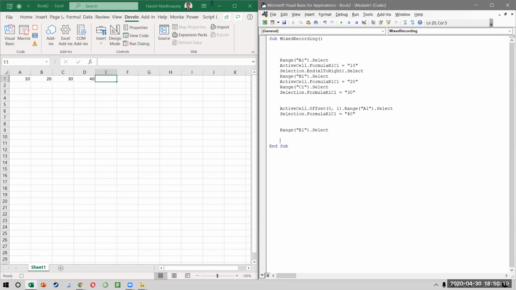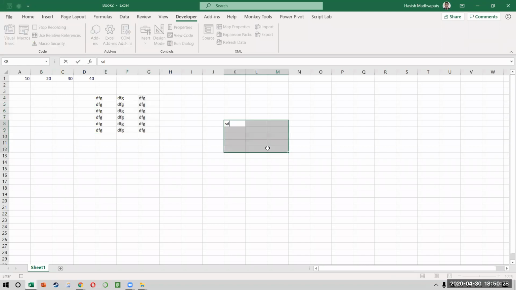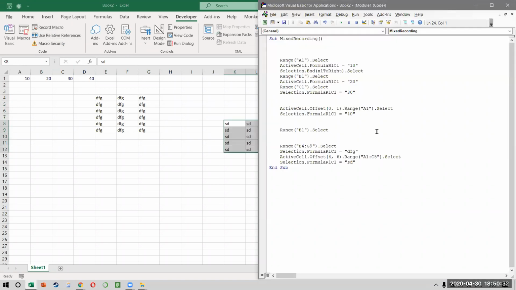Okay. So if you notice, I can perform an action. I can write some numbers. This is all absolute. Suddenly I make it relative. I perform some other action. After that, I can go back and make it absolute once again. And that is why when you go to the code window, some parts are absolute. If you notice this, E4 G9 is absolute, but active cell offset 4,6 is relative.